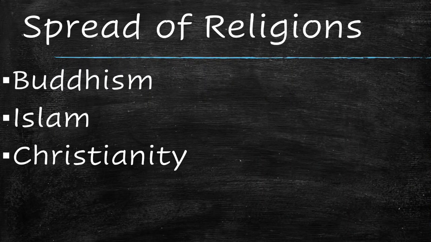The next major theme of Unit 1 is the spread of religions, and we see 3 major religions that begin to spread during this time. Buddhism, Islam, and Christianity will all see significant rises in popularity and spread to new areas around the world.